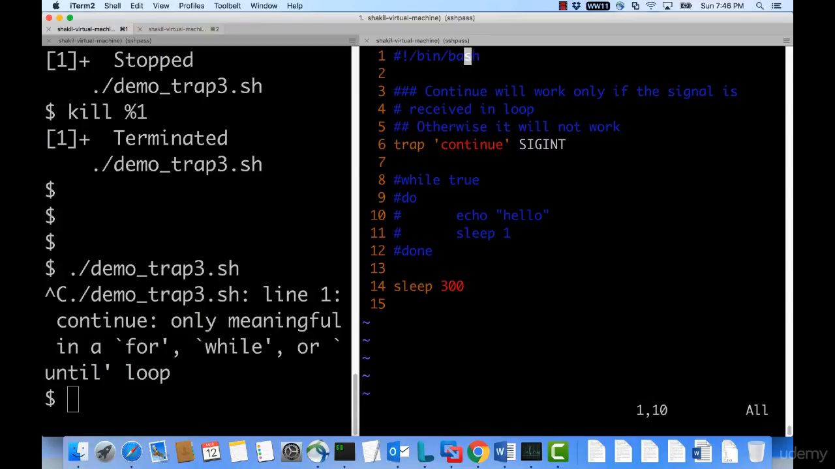Also I would like to point out that when you are doing signal handling, most of the time use bin bash. Don't use sh, which is /bin/sh, or if you don't give anything it will be sh. Bourne shell signal handling is different from bash shell. So we will use bash shell for signal handling. Okay, now let me run this again and show you the difference.